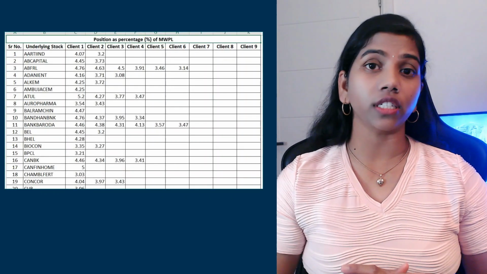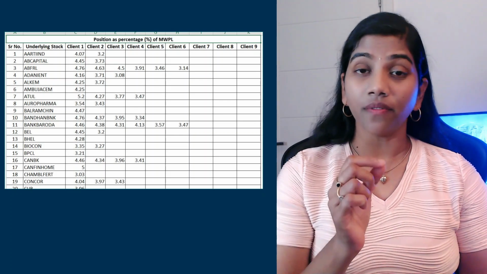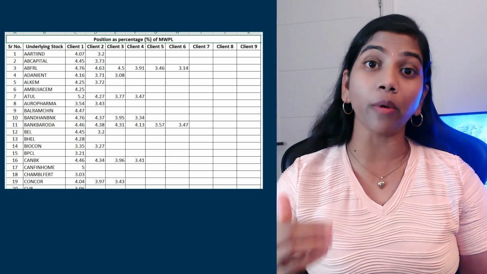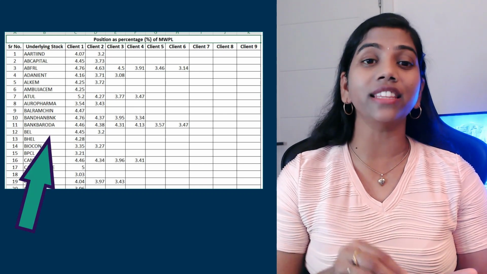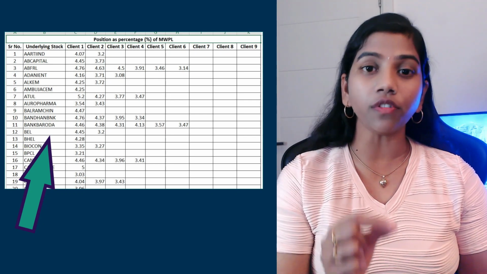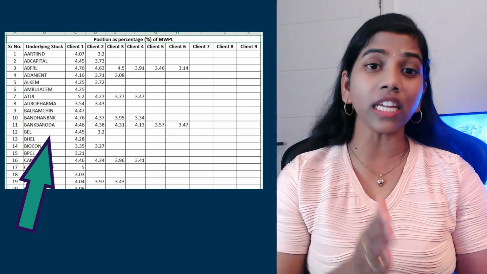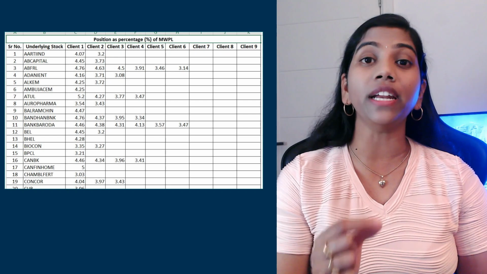Why is it important? Because if we trade in stock futures or stock options, we need to know how many clients hold more than 3% of those shares' open interest. If the stock we plan to trade is listed here, then we should avoid trading it, because if anyone owns 3% of the open interest, he can easily manipulate that stock price.